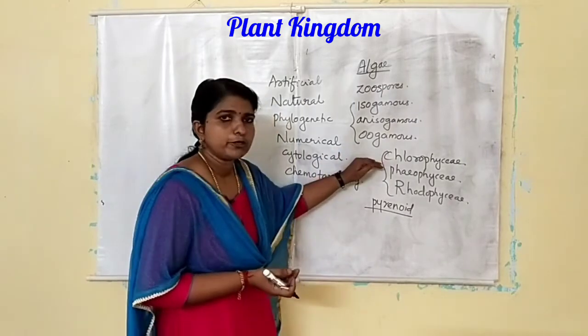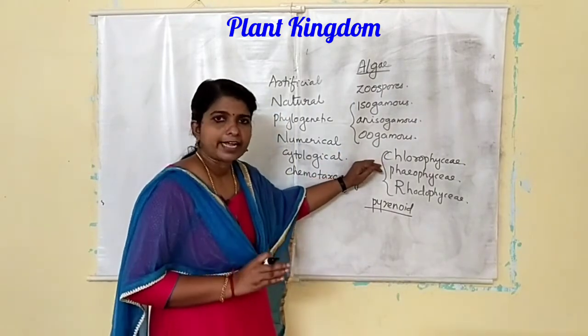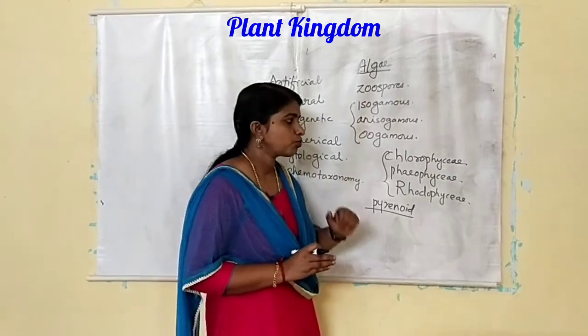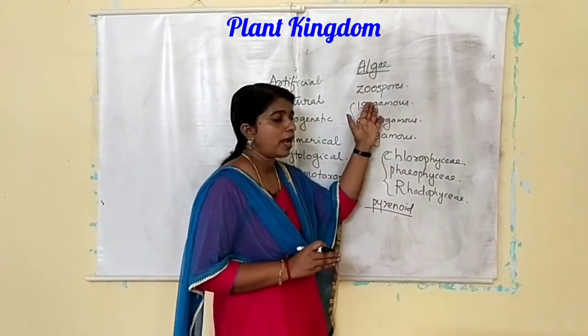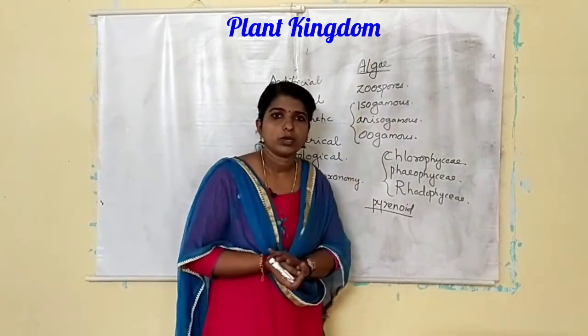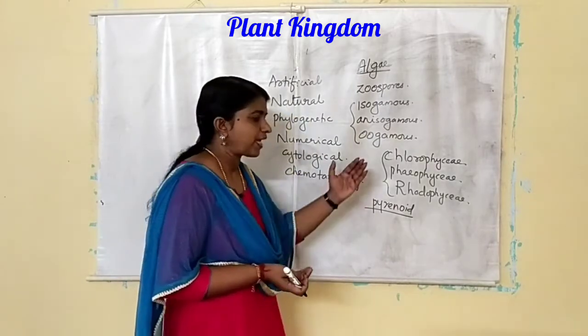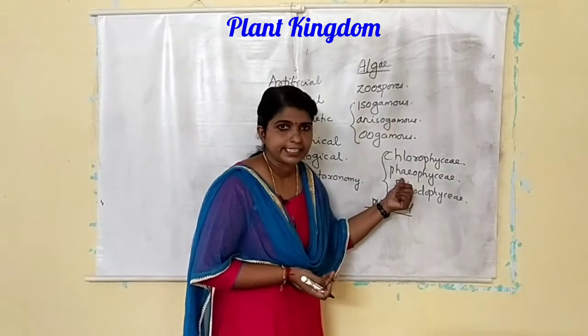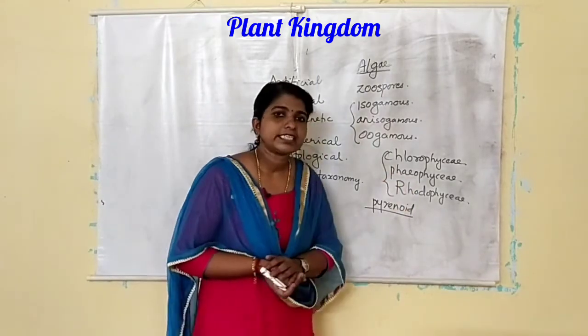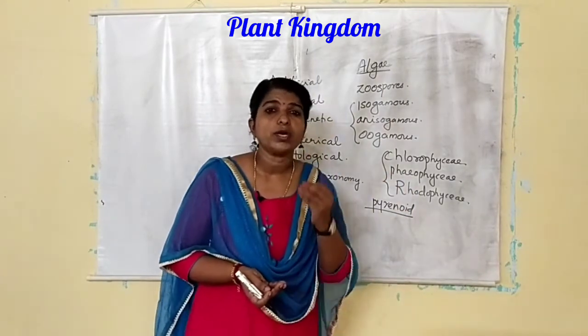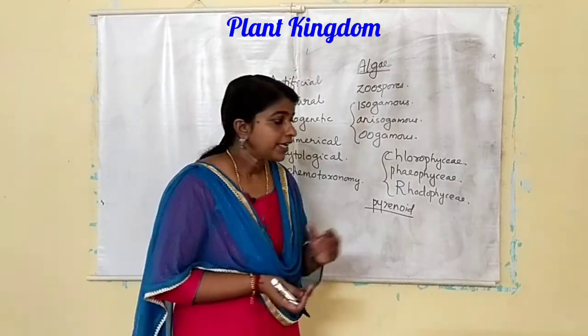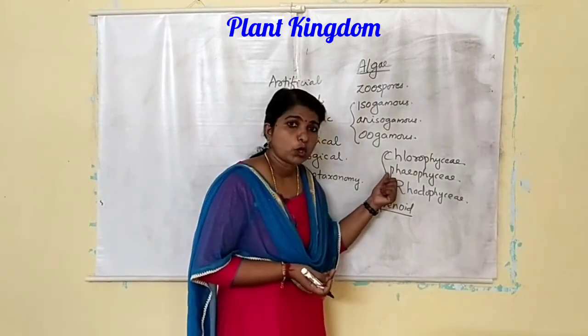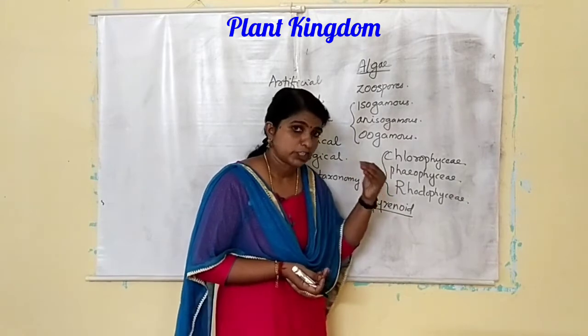Then it reproduces, as I told, vegetatively by fragmentation, asexually by zoospores, and sexually by isogamy, anisogamy or oogamy. Example, Spirogyra. Okay. Then Phaeophyceae. Phaeophyceae is generally known as the brown algae. Here the pigments include chlorophyll A and C.